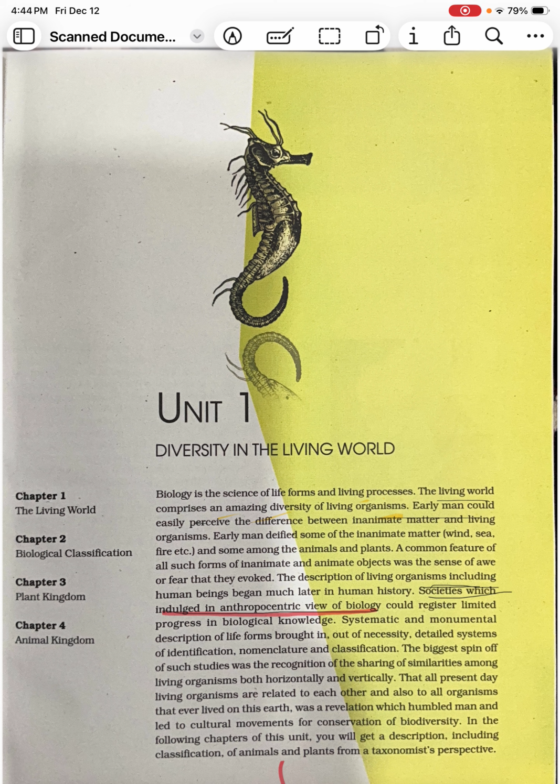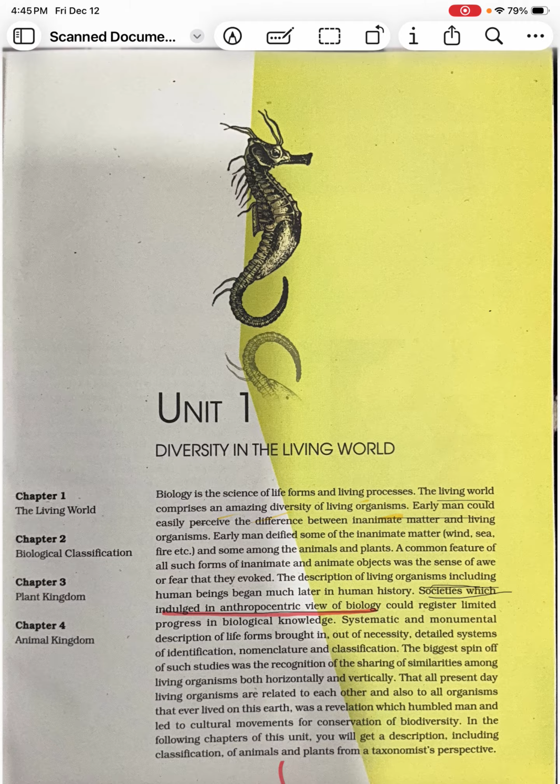But later, understanding evolution and the relationship between ancestors and humans slowly humbled human beings, and improved the thought that each and every organism on the earth's surface is very important along with us. So conservation of biodiversity is the major concern.